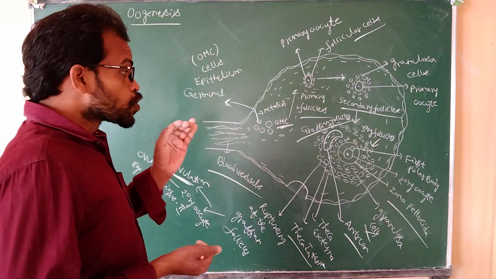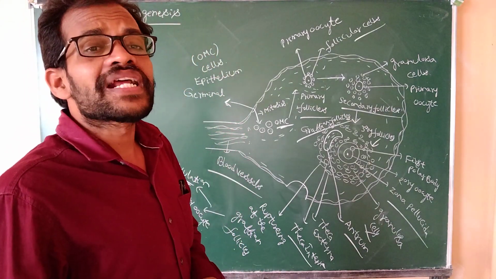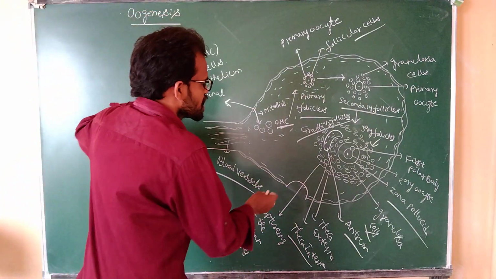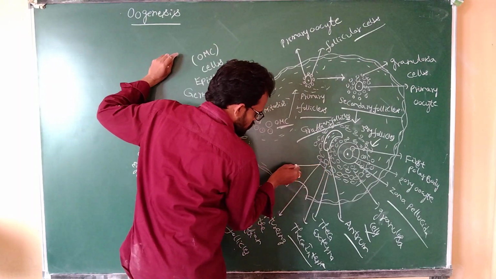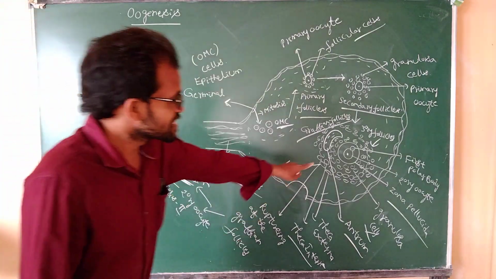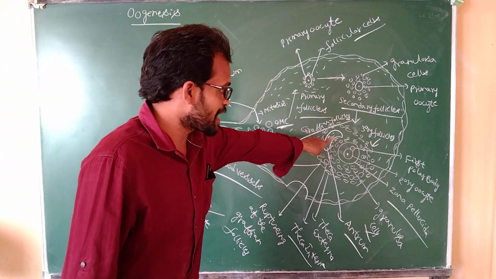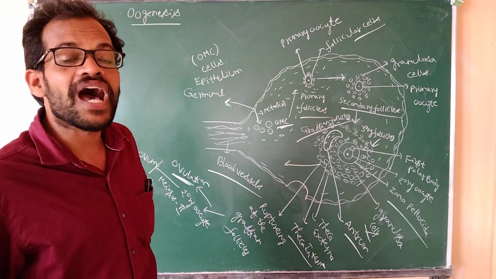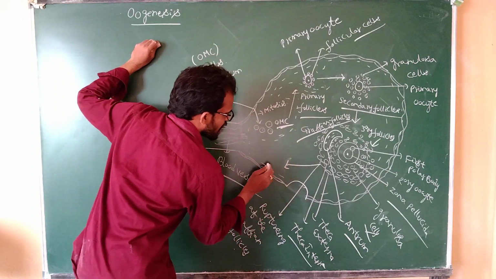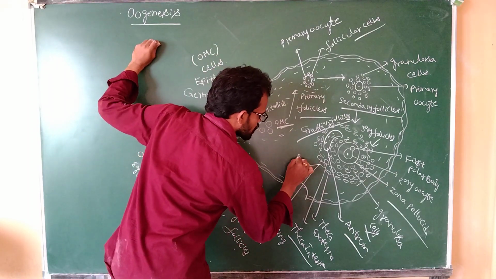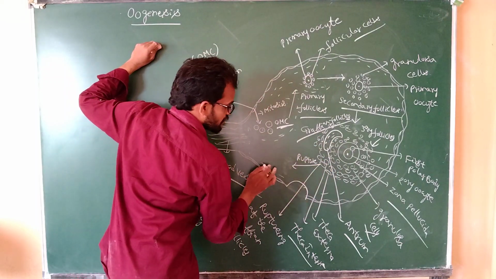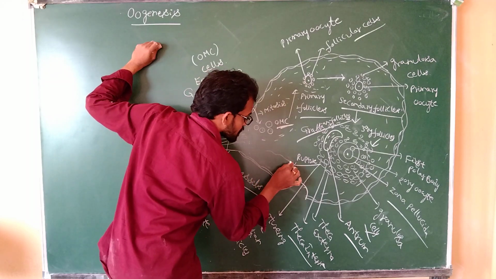For example, the Graafian follicles rupture and there is no fertilization. The secondary oocyte is modified into the ovum or egg cell. The remaining Graafian follicle is modified into the corpus luteum.